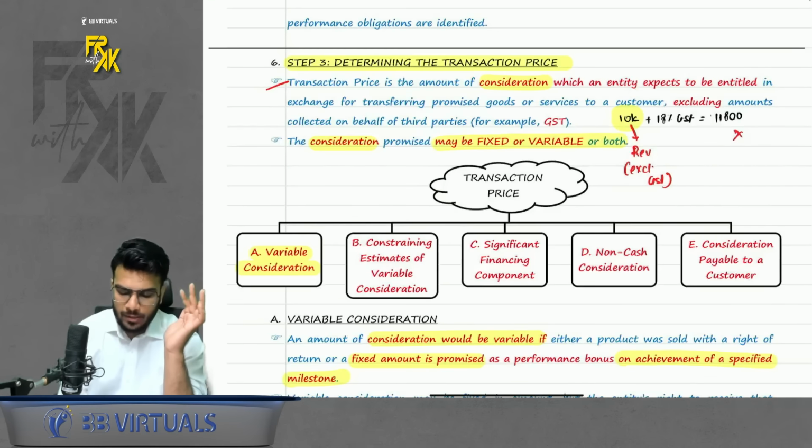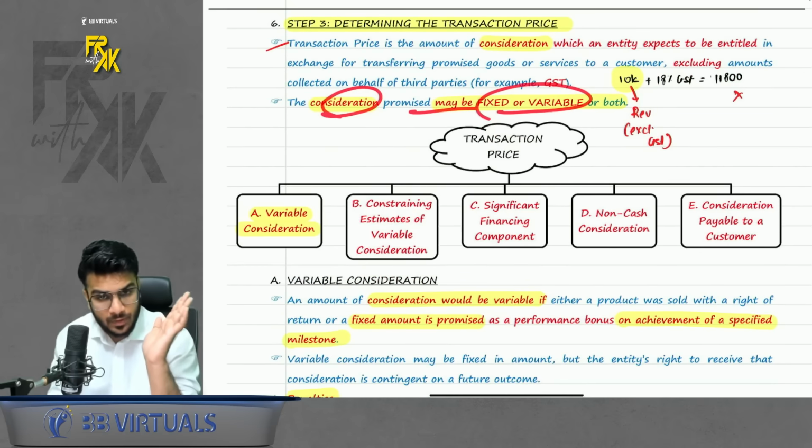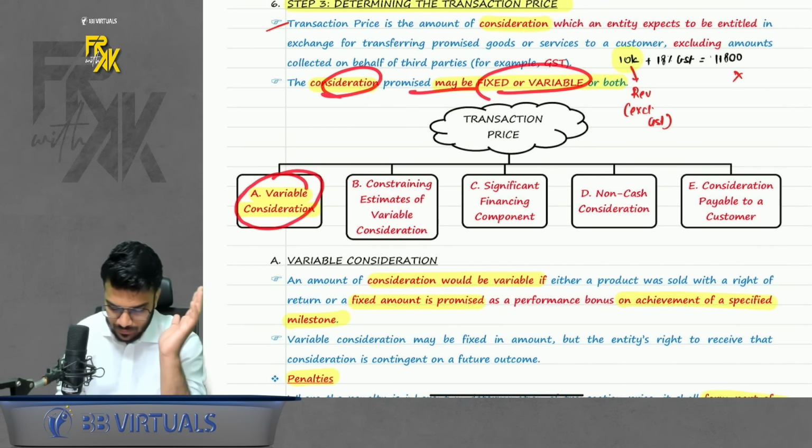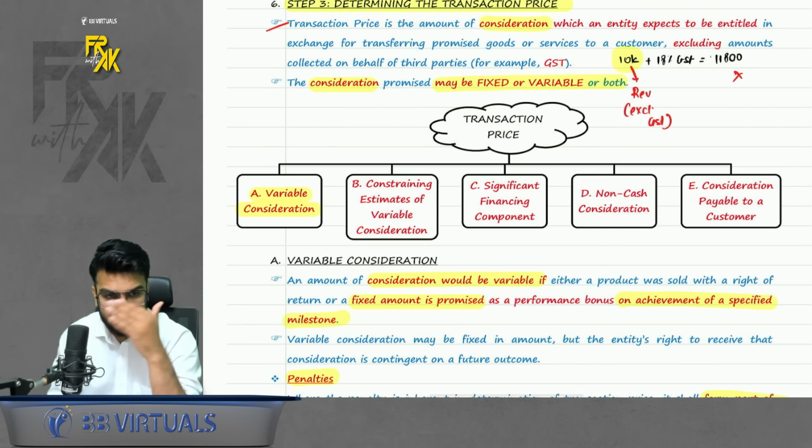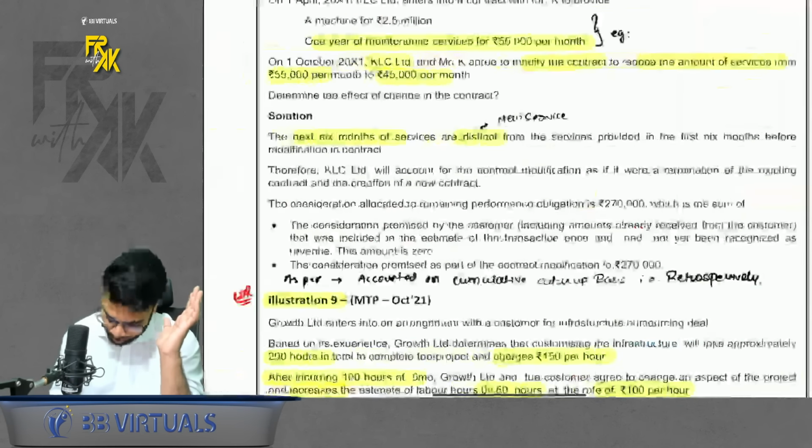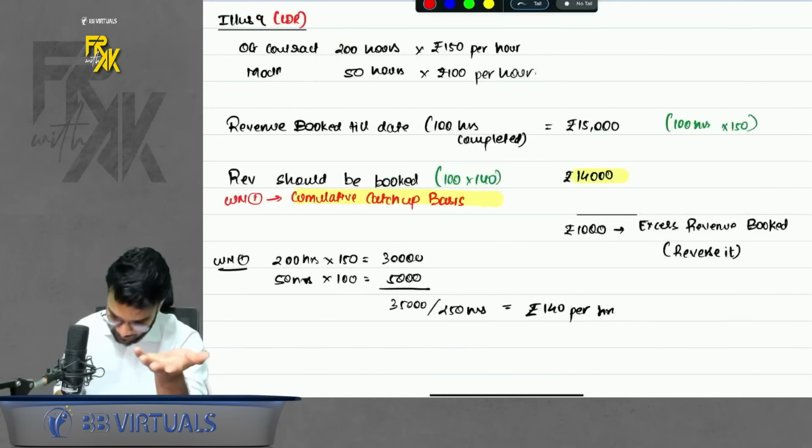Second, consideration promised may be fixed or variable. Okay, now first of all, what is the meaning of variable consideration? Variable consideration simply means it is like a bonus or something. Bonus, you can take one example. So let's take one example here which I gave in the class. One sec.